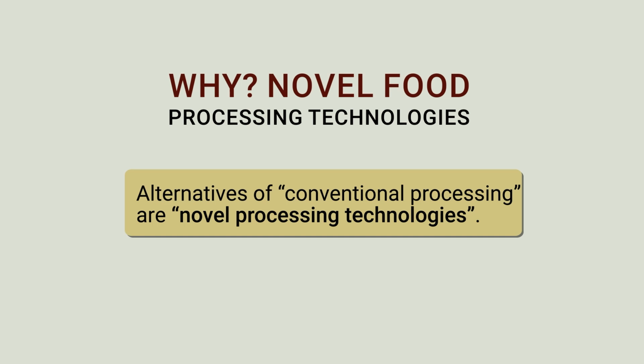While for novel food processing, why is the word novel there? Novel processing refers to relatively newer techniques which are applied for food processing, and they are alternatives to the conventional processing. So there are two important aspects which clarify the meaning of novel processing technologies. What do we include in novel processing technologies of food? Again, the same: non-thermal and thermal. There could be two approaches for it.